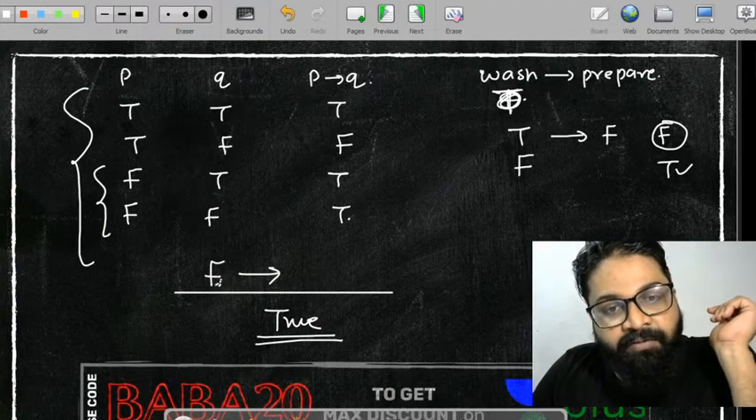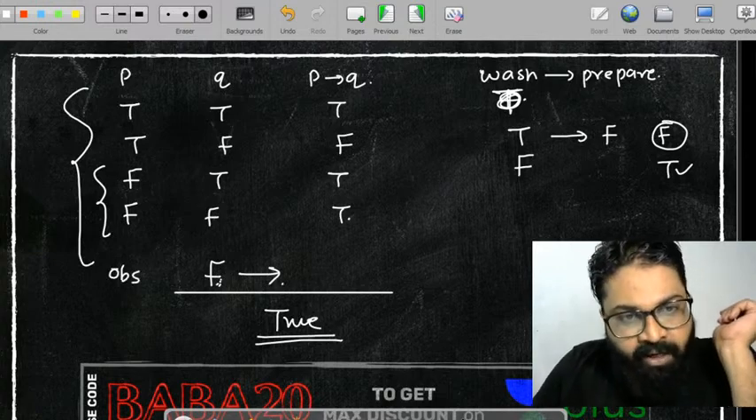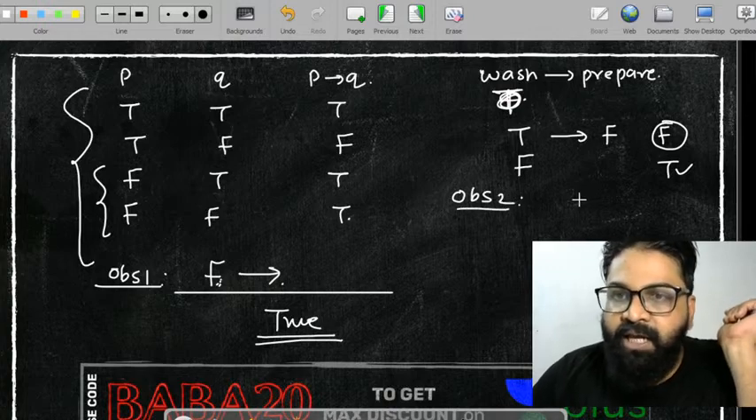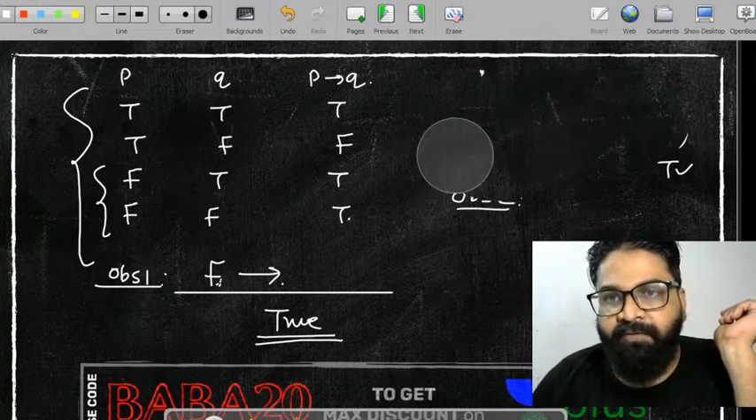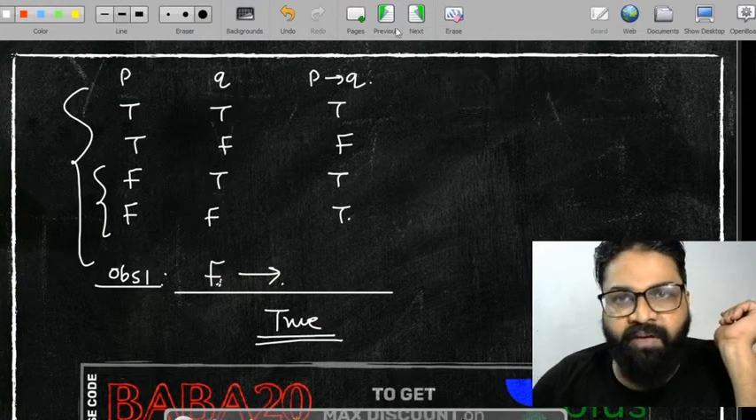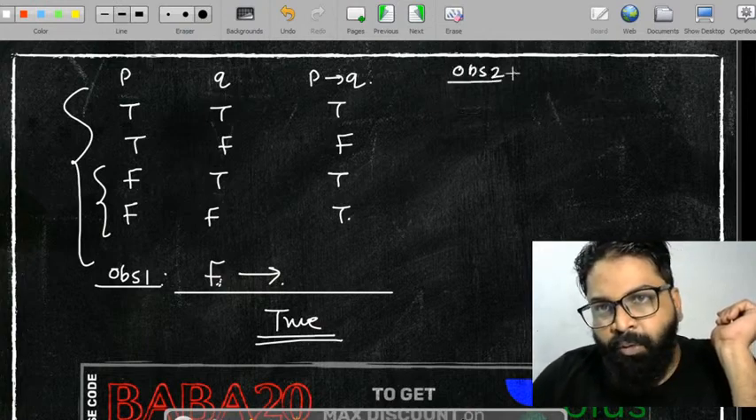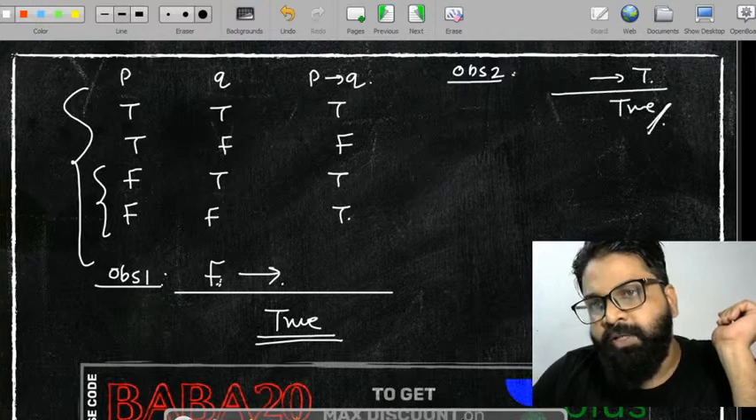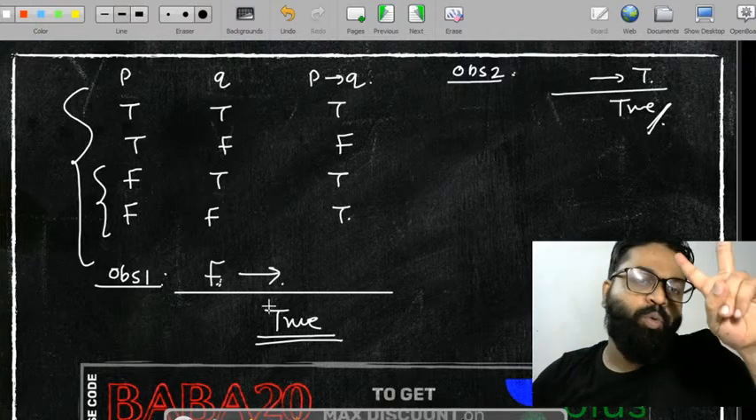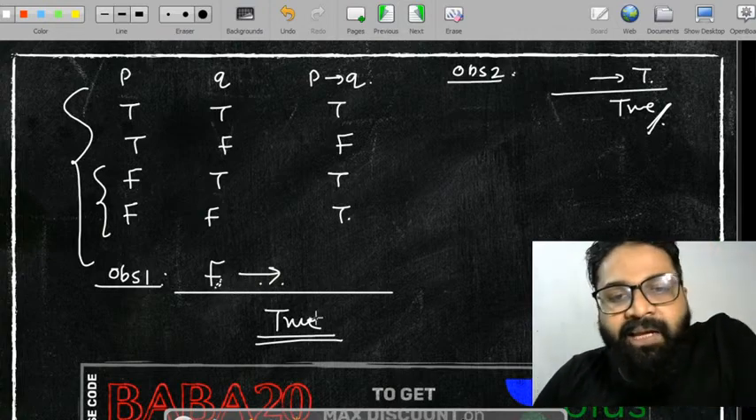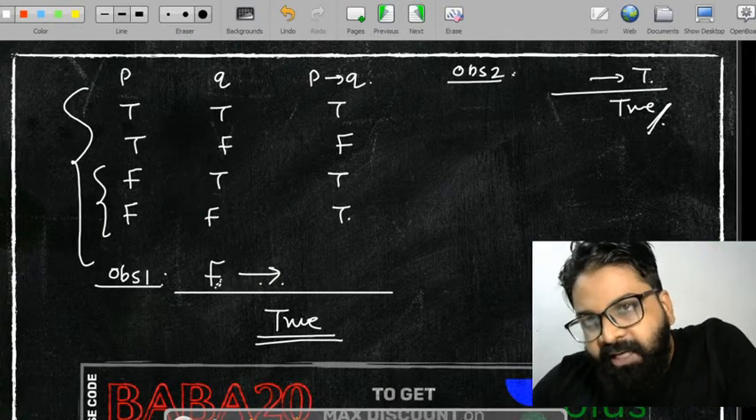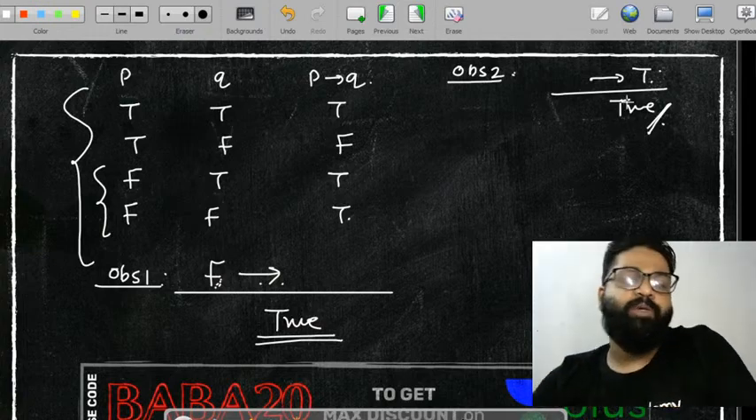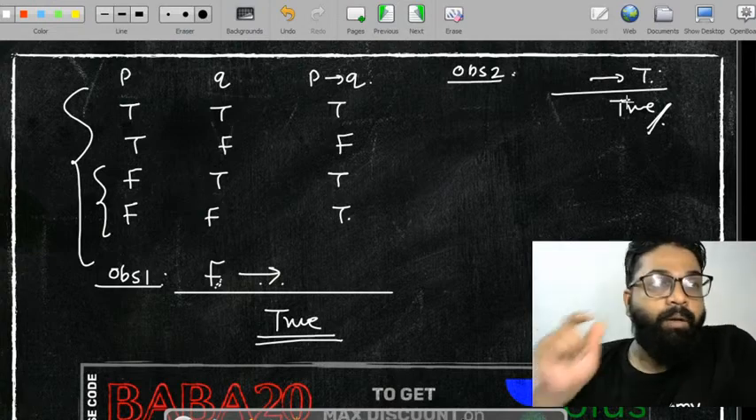समझ में आ गया कि ये false implies. This is observation number 1. Second observation that I can tell you over here, कि if anything is implying true, so here this is the second observation. So observation number 2, if anything is implying true, always it is going to be true. So always try to understand two observations. If false is implying anything, the whole statement will become a true. If anything is implying true, the whole statement will become a true. This is with respect to the single implication. Understood?